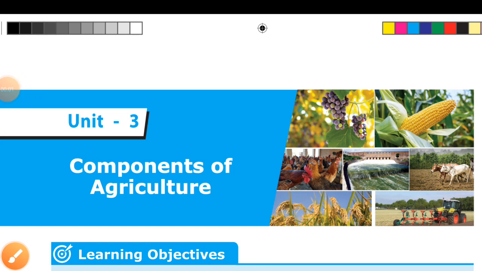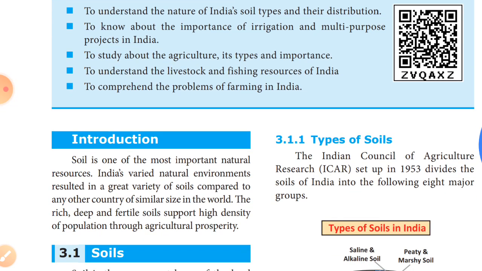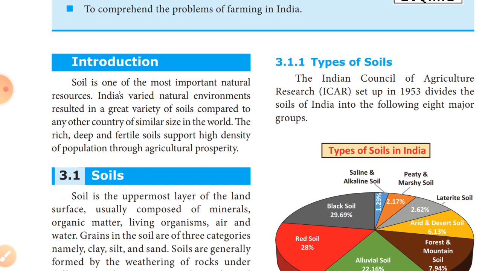Dear student, now we discuss lesson number 3 in geography, the components of agriculture. The main component of agriculture is soil, one of the most important natural resources. So, types of soil.